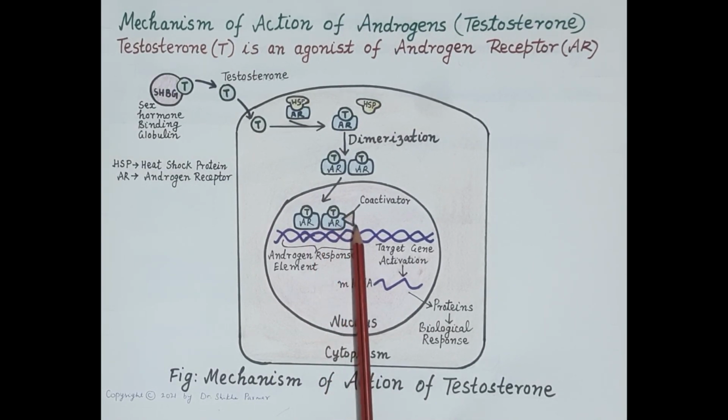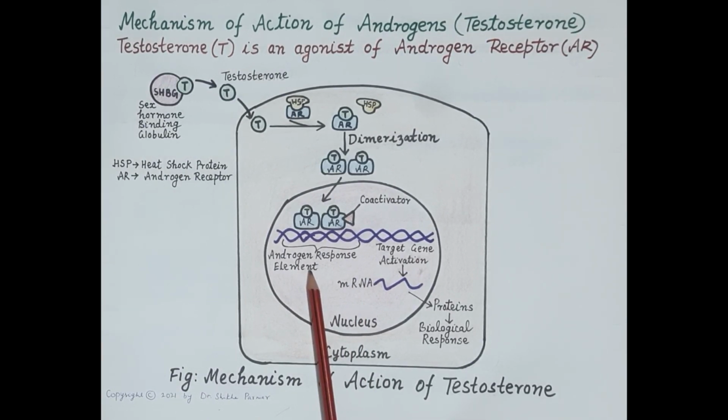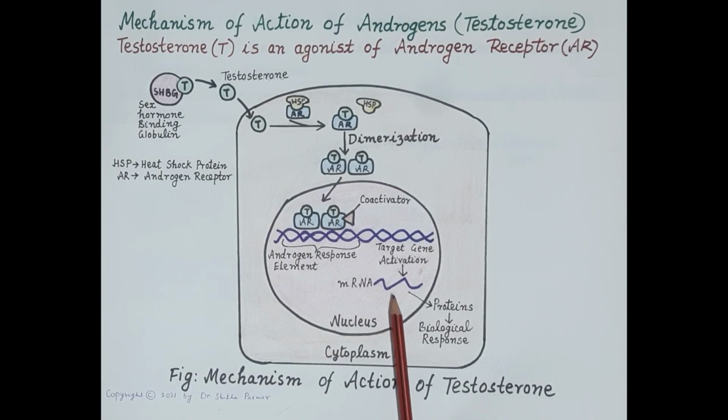This dimer binds to the coactivator and interacts with a specific DNA sequence called androgen response element. This interaction causes activation of target genes, and thus messenger RNA specific for the androgen, that is specific for either testosterone or dihydrotestosterone, is produced.